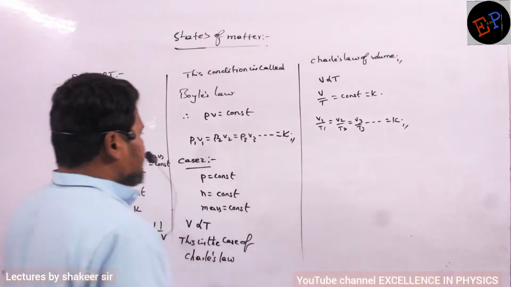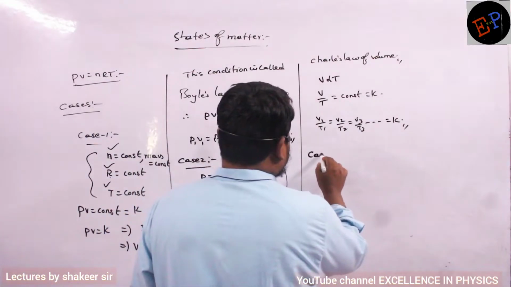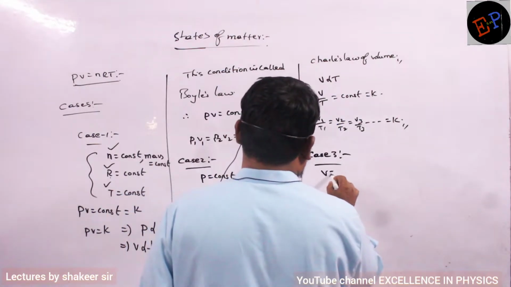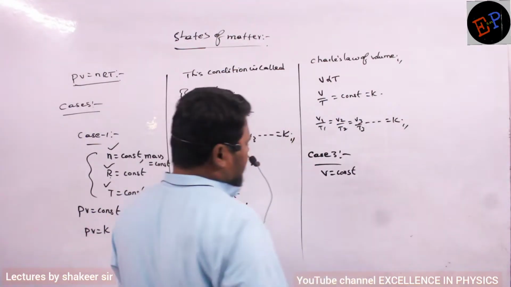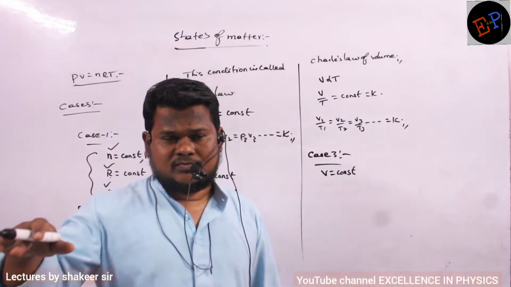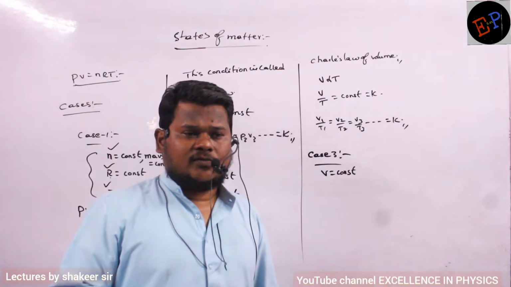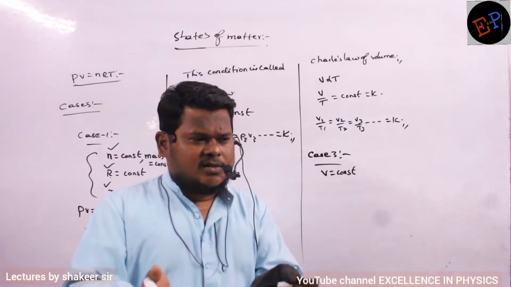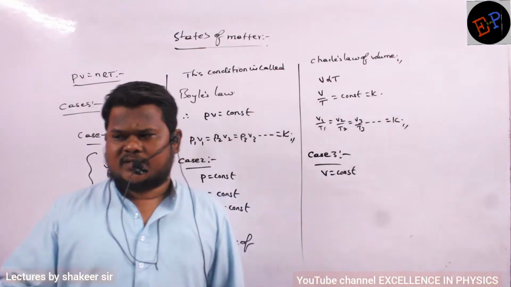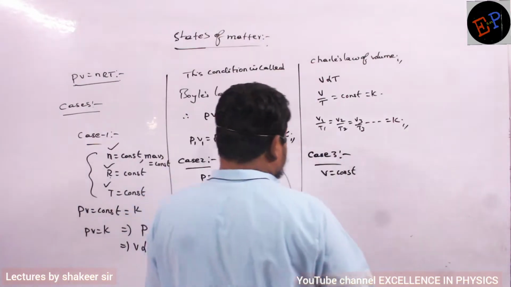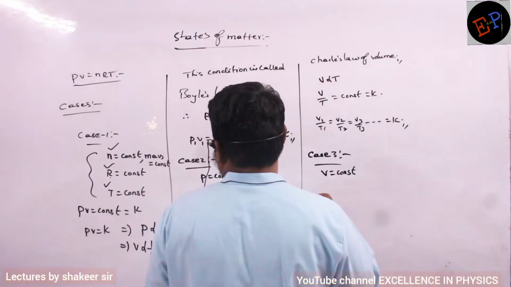So then we are writing case number 3. Now which of them shall I take constant? I will take volume to be constant. How am I heating the gas? I am heating the gas such that I am not changing volume. How can I heat a gas without changing volume? Heat the gas in a closed container. Heating the gas in a closed container, whatever the change in temperature, volume will never change. Clear?